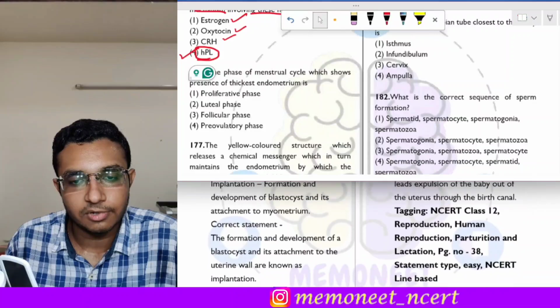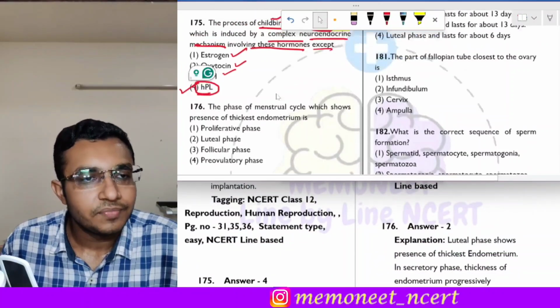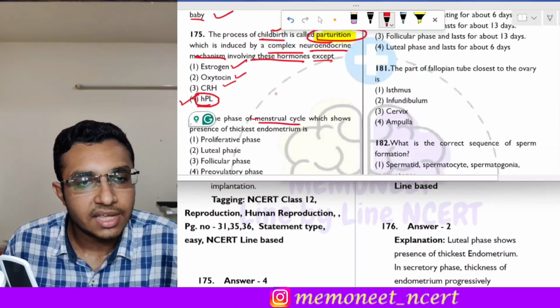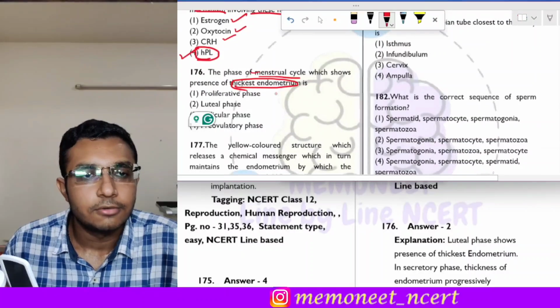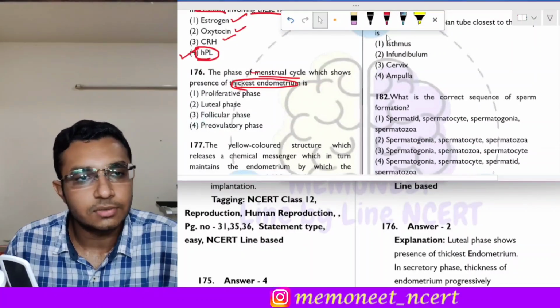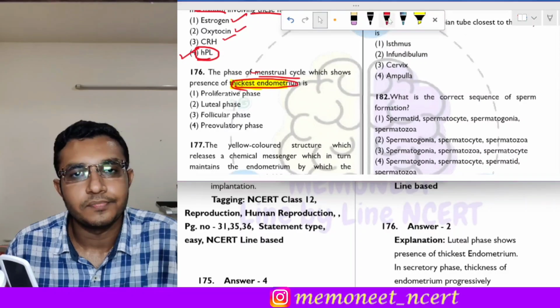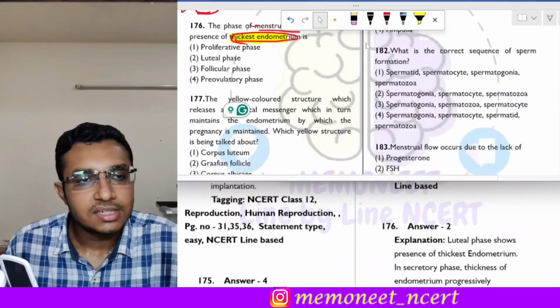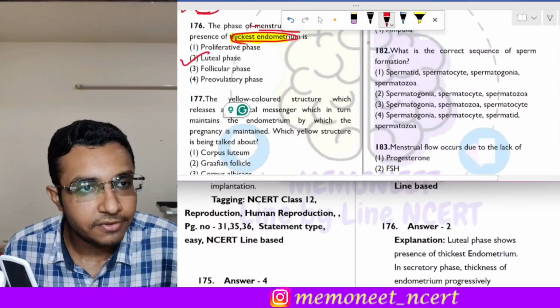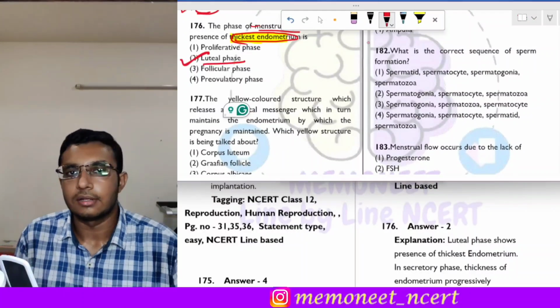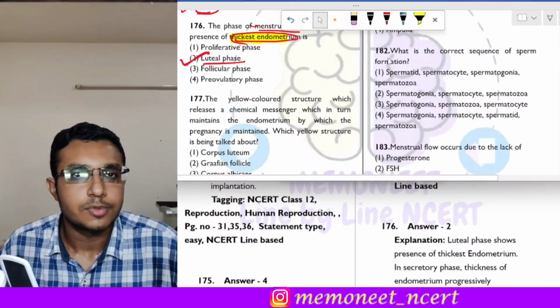Next is question number 176. It states the phase of menstrual cycle which shows the presence of thickest endometrium. Now see, the thickest endometrium is found after the secretory phase, or the luteal phase, of the menstrual cycle. So the correct answer of this question is option 2.